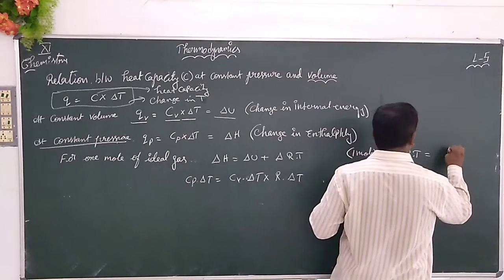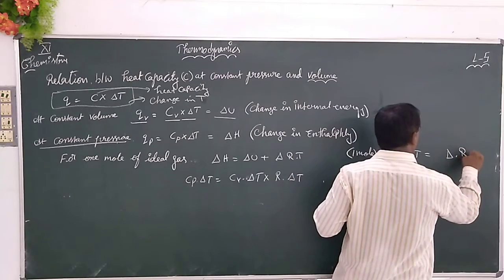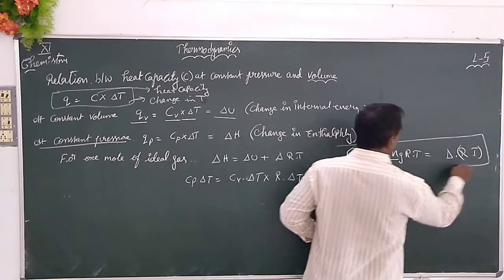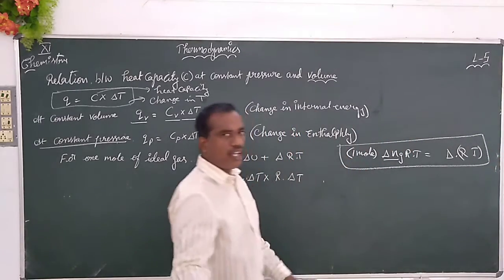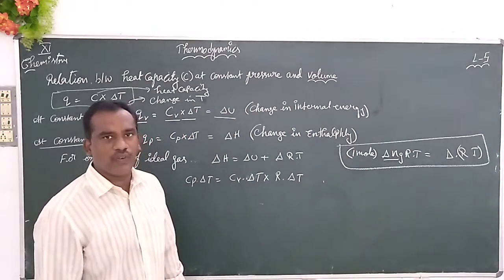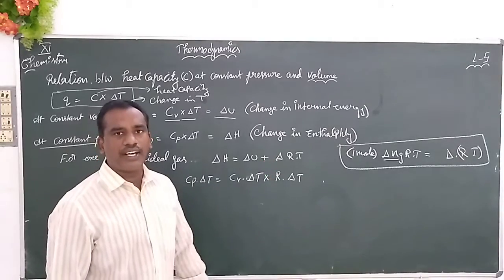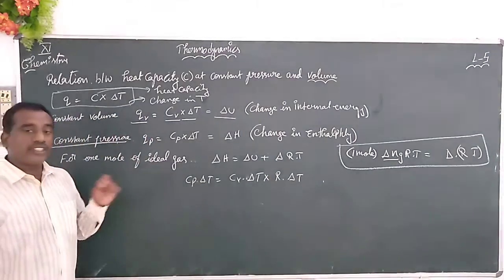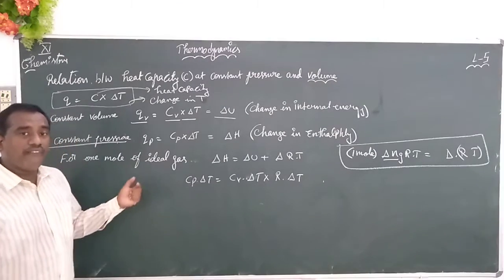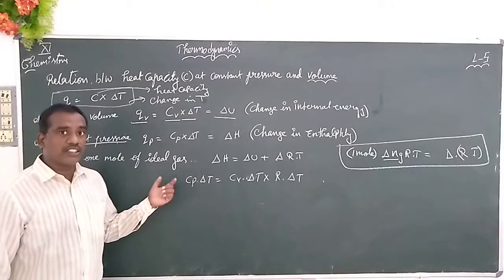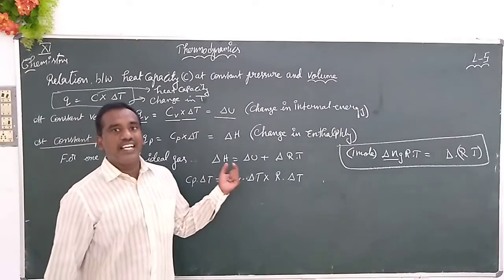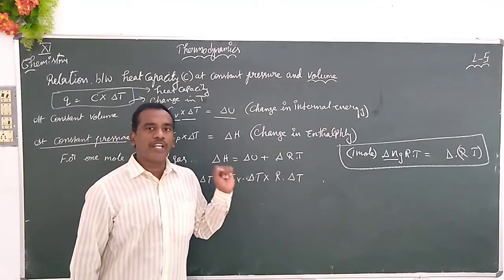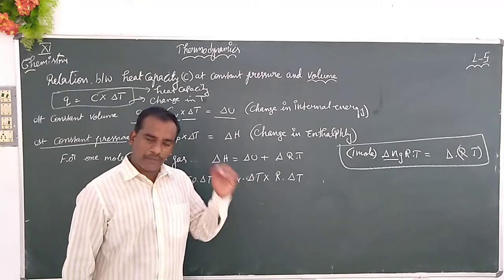So we can say this equation is given as delta n R T, and already n is 1. So for 1 mole of substance, the change in enthalpy, as we had given in the last class, delta H is equal to delta U plus R into delta T, because n becomes 1 for 1 mole of substance.